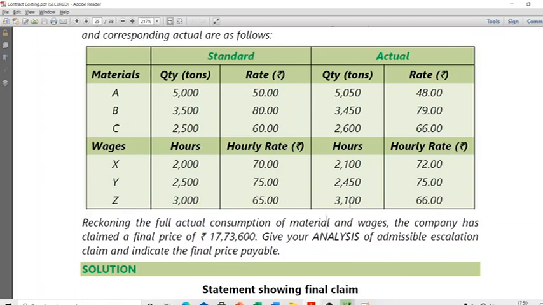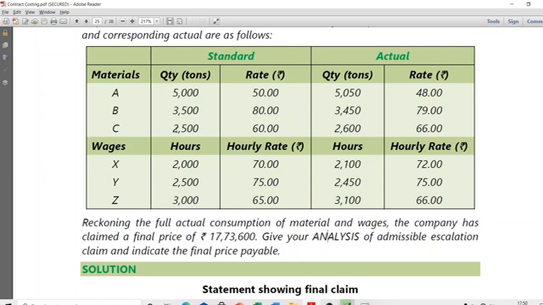Now, 3,166 is definitely higher than 3,065. But for 3,000 hours, every hour cost 1 rupee extra, the client may not mind it. But the worker worked 100 hours extra. Client is saying, who asked him to work 100 hours extra? Maybe he wasted some time in between, so he worked extra. So I can't compensate you for the entire increase in your wage cost. Increase only because of the rate, I'll compensate, not because of the number of hours. So this is how you should solve.